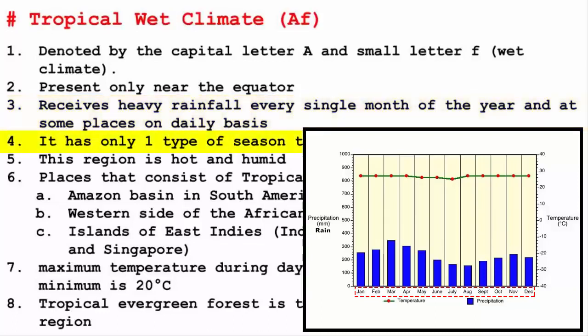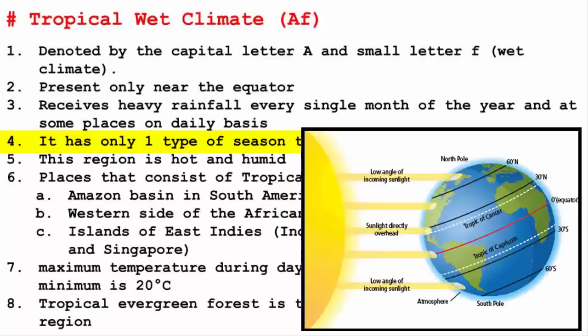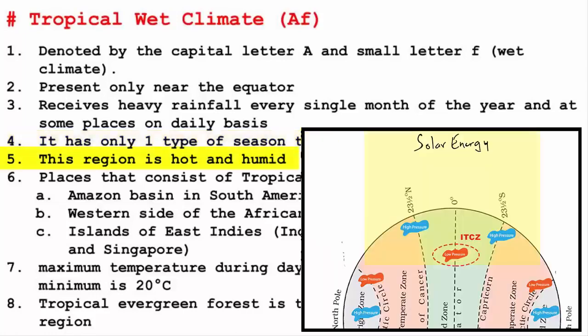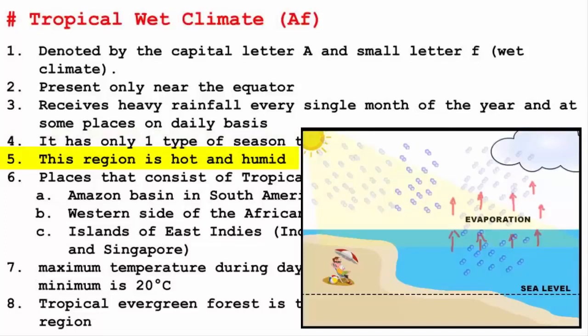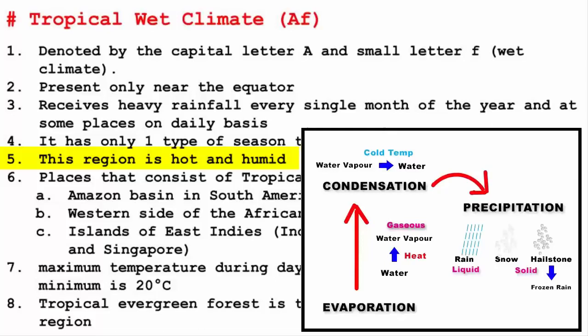That means seasons don't change in tropical wet climate. So there's only one season. I'll quickly tell you the reason why it rains so much here: it is because of the regular warm temperature. You see, warm temperature is the reason behind evaporation, and that is what keeps the humidity high. And we know that after evaporation, it's condensation time. That means rainfall has to occur.